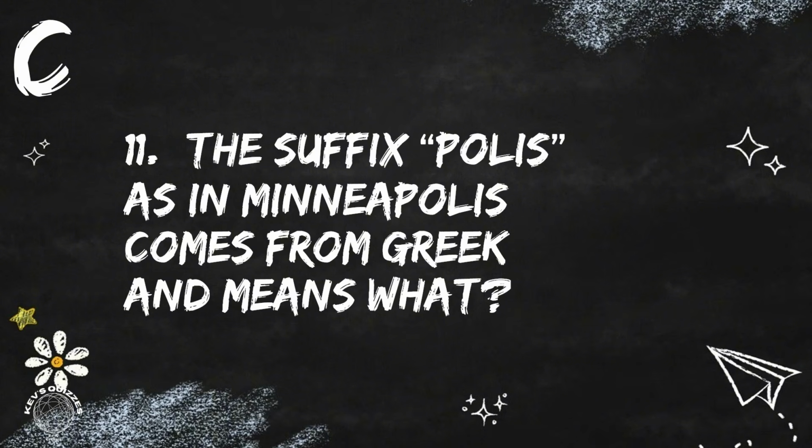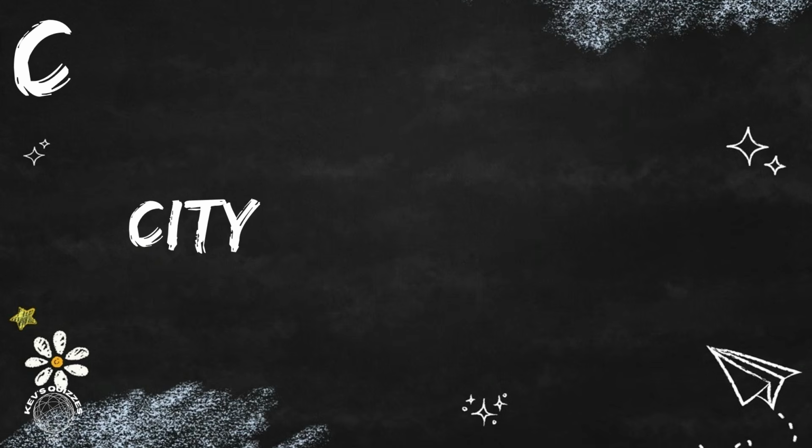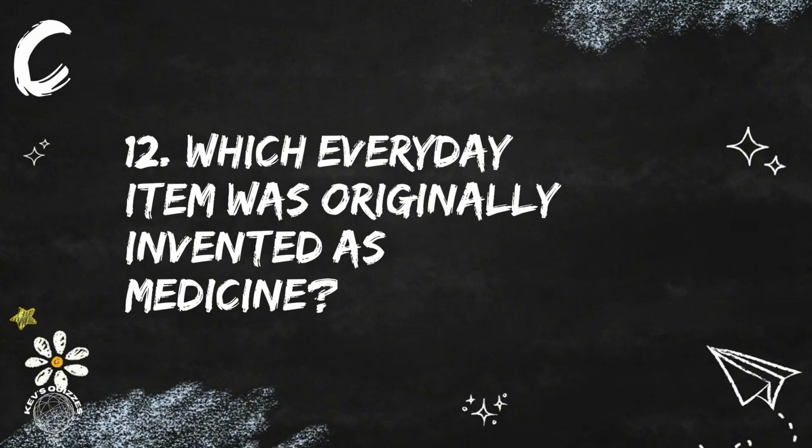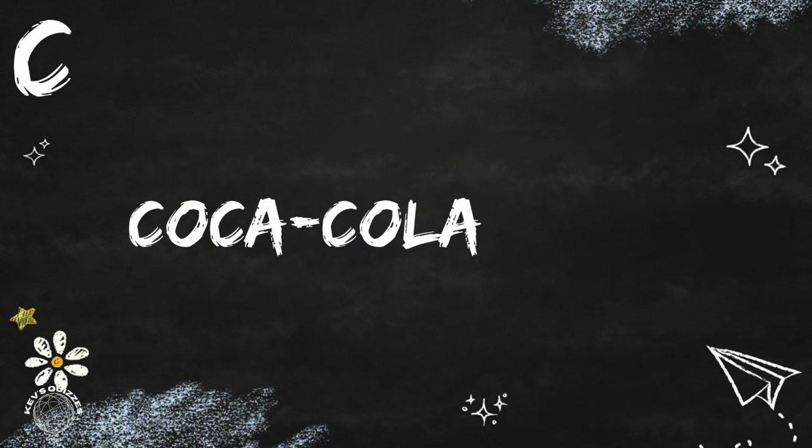Question 11. The suffix polis, as in Minneapolis, comes from Greek and means what? The Greek word polis simply means city. Question 12. Which everyday item was originally invented as medicine? Coca-Cola was originally sold as a medicinal tonic before becoming a soft drink.